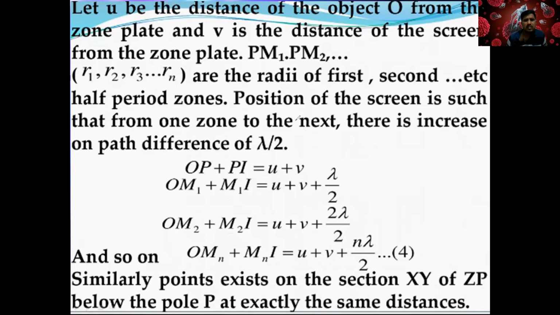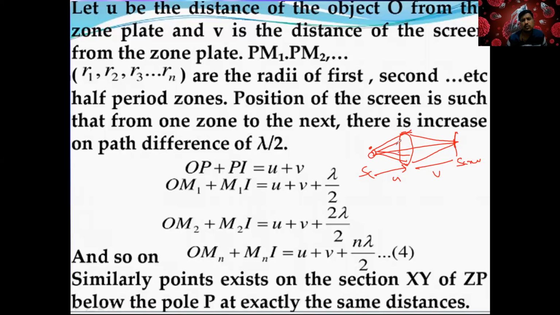So now, as I mentioned, let's say this is the zone plate and this is the screen and source, with distances U and V. Now we have several zones actually.